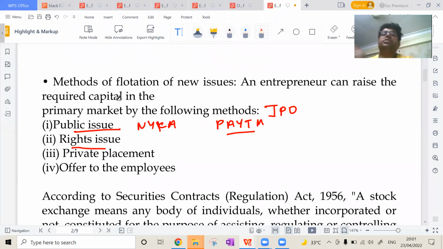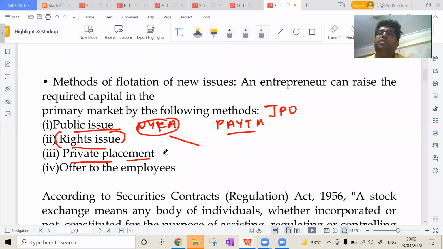Now coming to the right issue. What is a right issue? It is an issue to the existing shareholders. Suppose Nykaa has already done a public issue. Now again Nykaa is coming with an issue, and it is a right issue. So those shareholders who invested before and are existing shareholders will get the first offer, because it's a right issue. If any of the existing shareholders do not take it, then it will be transferred to the general public. That is a simple example of a right issue.